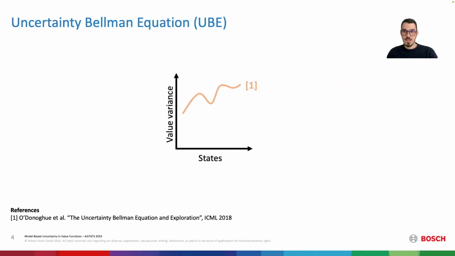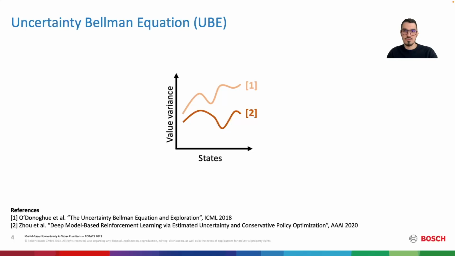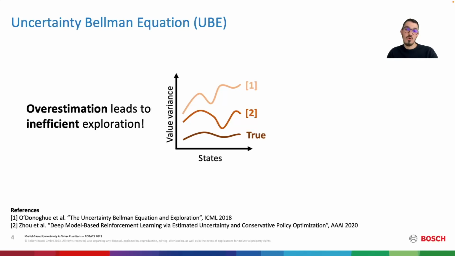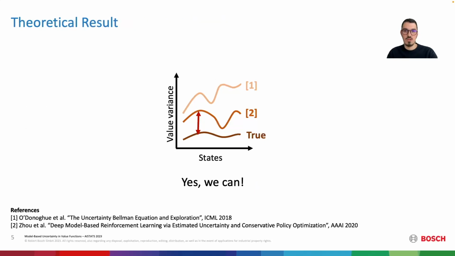Prior work proved that under some assumptions about the MDP and given some definition of uncertainty rewards, the UBE converges to a guaranteed upper bound on the variance of values. Follow-up work redefined the uncertainty rewards and obtained a tighter upper bound, but still, overestimation can lead to inefficient exploration, as the agent will have to gather more data to resolve the uncertainty. The key question we asked ourselves is whether we can close the gap further and obtain sharper variance estimates. We answered this positively in the paper.